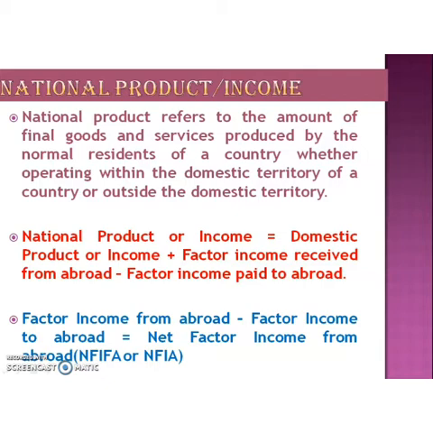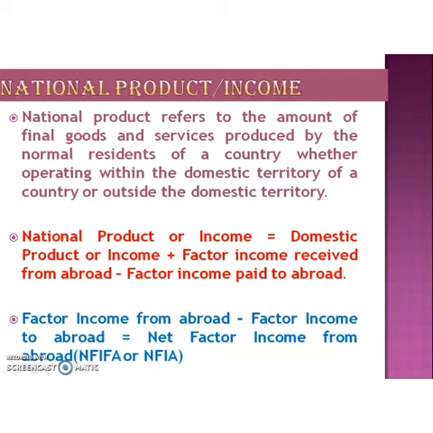Factor income from abroad minus factor income paid to abroad is known as net factor income from abroad, NFIA or NFIFA. In other words, we add net factor income from abroad to domestic product in order to get national income.